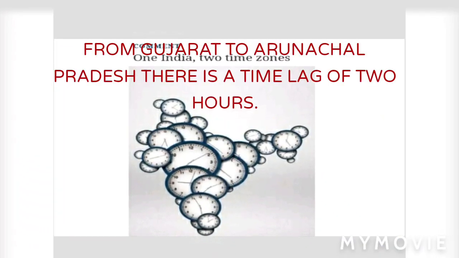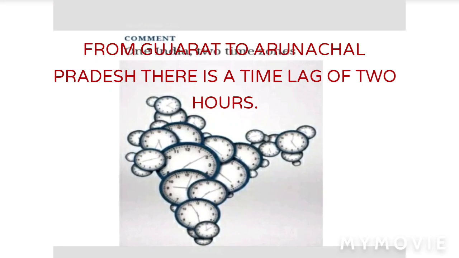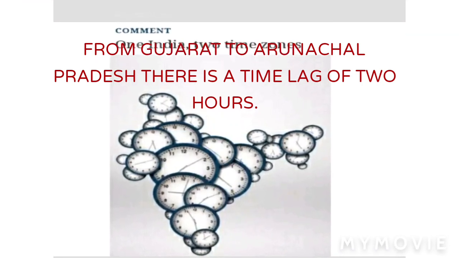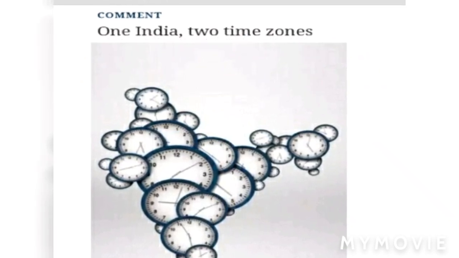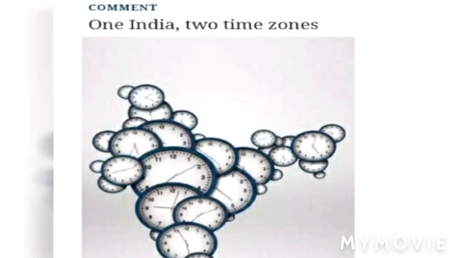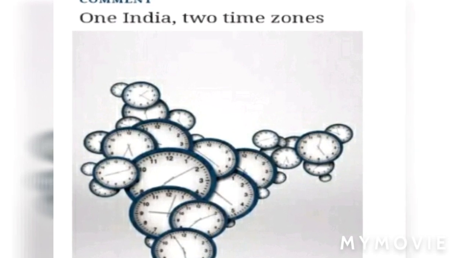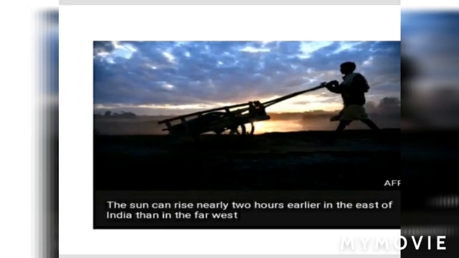The sun rises 2 hours earlier in Arunachal Pradesh as compared to Gujarat in the west, but the watches show the same time. How does this happen? Let us try to find out the answer for this question.